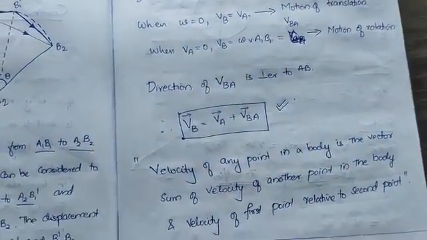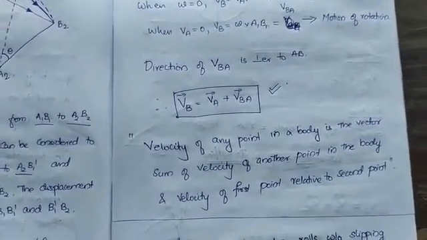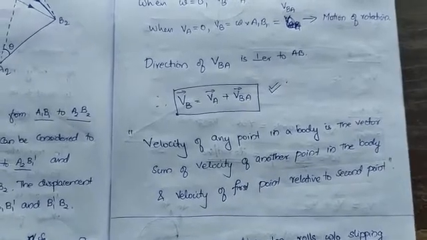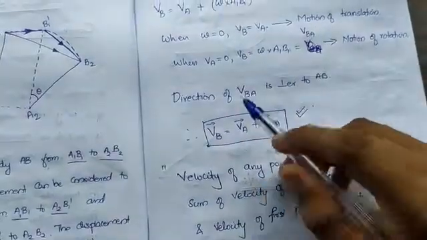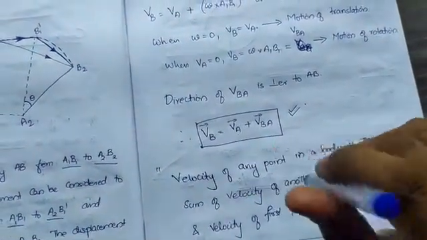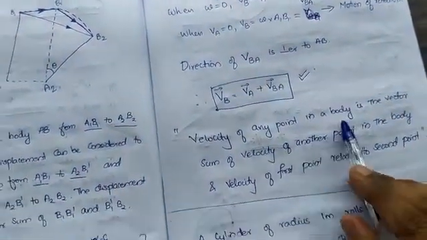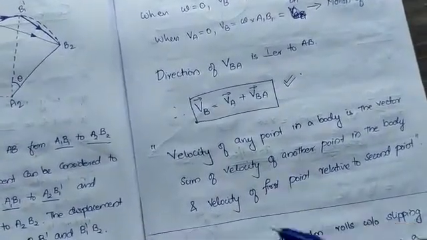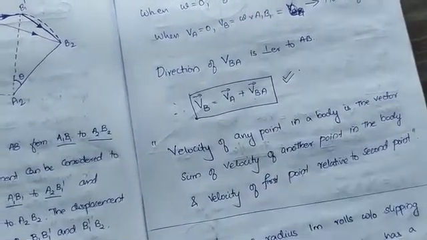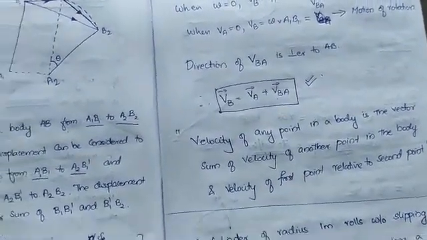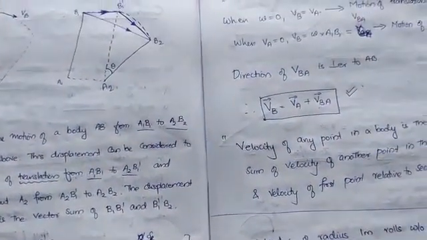And remember, this is a vector sum. Velocity at B will be equal to velocity of A plus velocity at B due to rotational motion about A. Velocity of any point in a body is the vector sum of velocity of another point in the body and velocity of the first point relative to the second point. Okay, understand? I hope you have got this concept, and we will do problems and you will understand more. Okay, thank you.